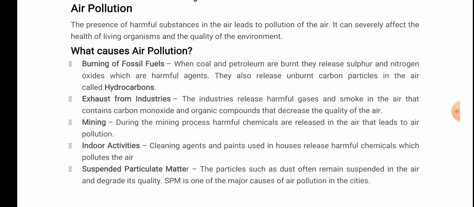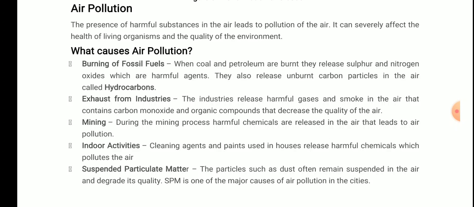What causes air pollution? Burning of fossil fuels. When coal and petroleum are burned, they release sulfur and nitrogen oxides, which are very harmful agents. They also release unburned carbon particles in the air, called hydrocarbons. These nitrogen and sulfur oxides are very harmful. First, when they react with water, they form highly acidic nitric acid and sulfuric acid, you all know that, and that leads to acid rain.